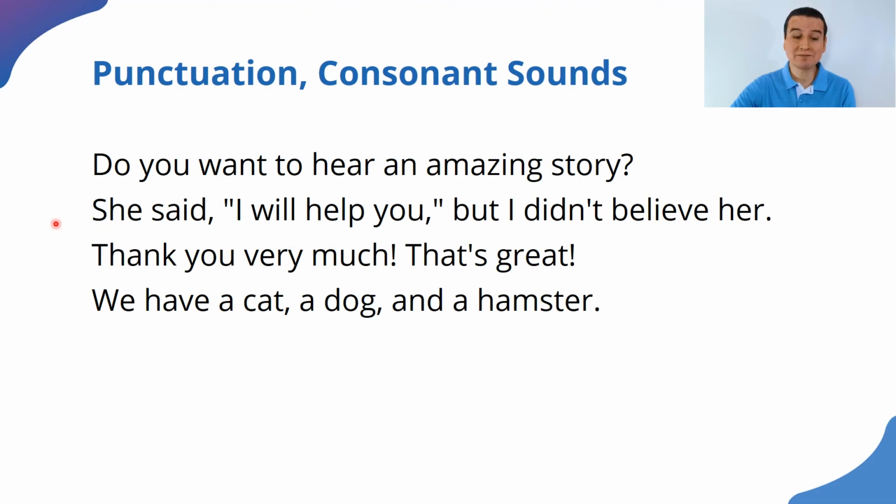And finally, oh no, not, I'm sorry. The next one. Thank you very much. And we need an exclamation mark there. That's great. Another one only at the end of the idea. Finally, we have a cat, comma, a dog, comma, and a hamster. That's it, using the Oxford comma there. Thank you very much for adding the punctuation there.